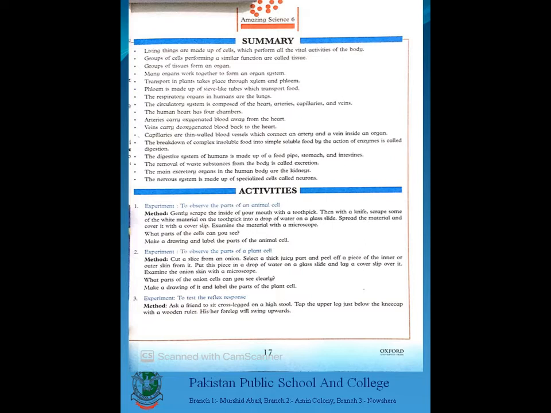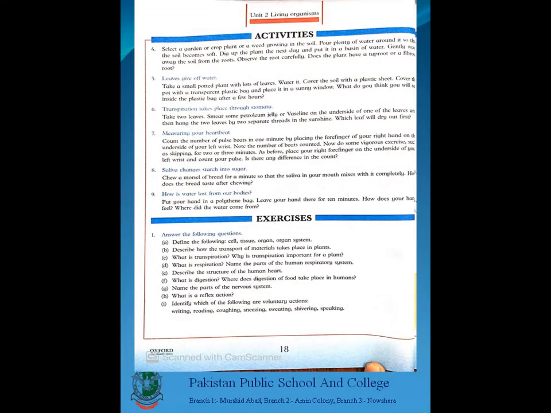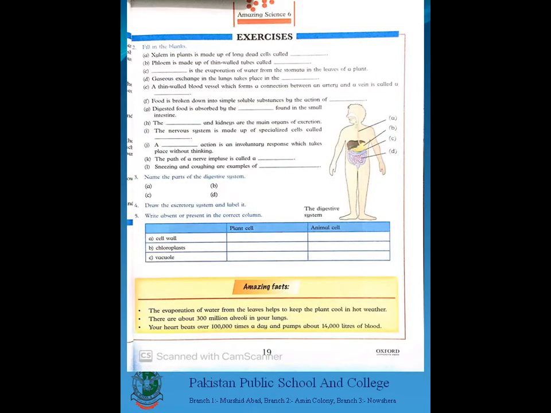Now move towards the next page. Look at page 19, exercises, fill in the blanks. Now put the word vessels in the first blank. Put the words sieve tubes in the second blank. In C, transpiration. In D, alveoli and capillaries.